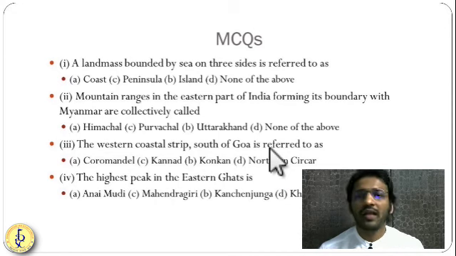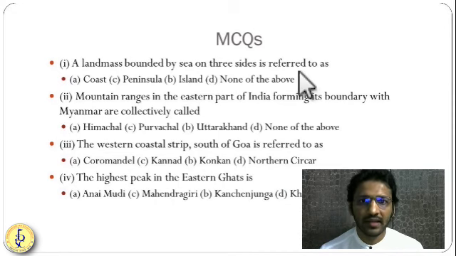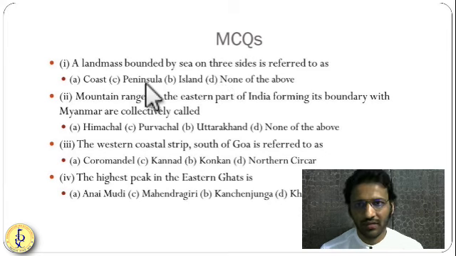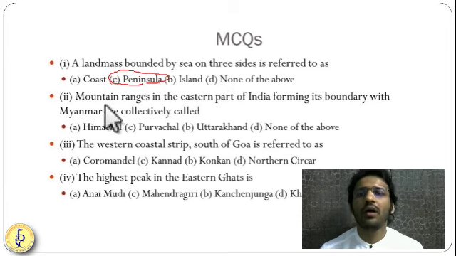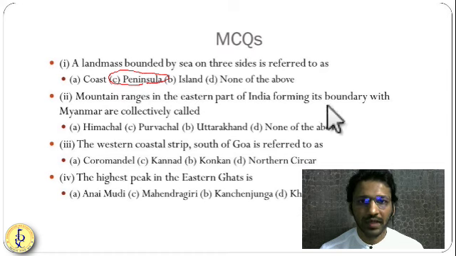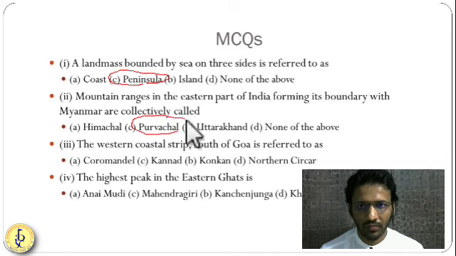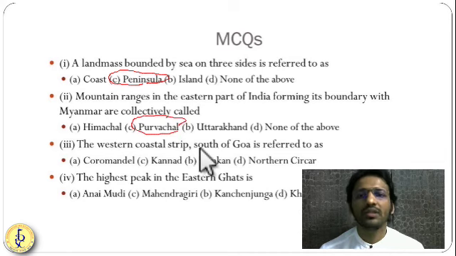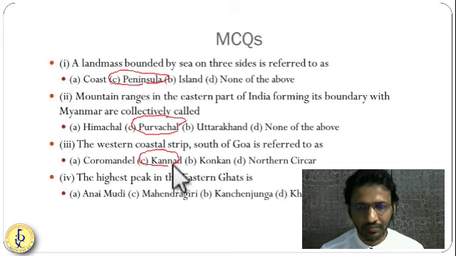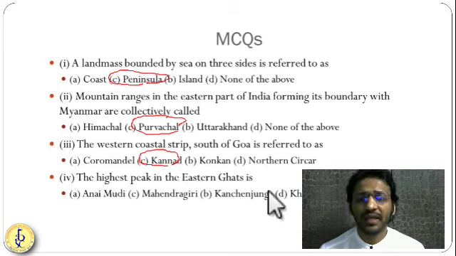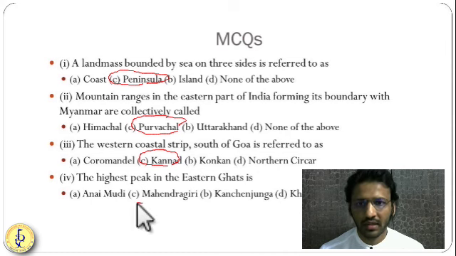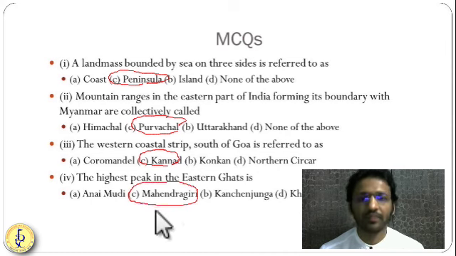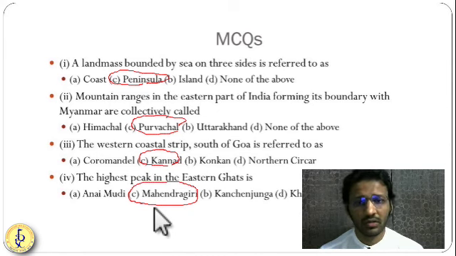Okay, a landmass bounded by the sea on three sides is referred to as, definitely, a peninsula, as I have told you. Mountain ranges in the eastern part of India forming its boundary with Myanmar are called, yes, Purvanchal. The western coast strip south of Goa is known as, yes, south of Goa, you have Kannada. The highest peak in the Eastern Ghats, yes, Eastern Ghats, Mahendragiri. It's one of the famous pilgrim places as well as a trekking place.